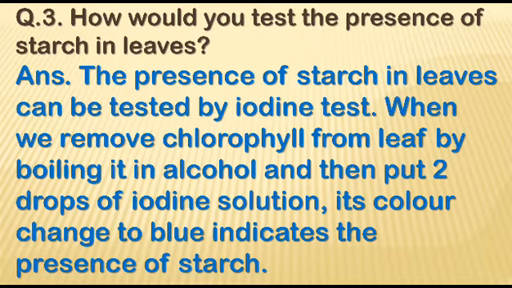Before doing the iodine test, we should remove the chlorophyll from the leaf. We can remove the chlorophyll by boiling the leaf in alcohol. Then if we put 2 drops of iodine solution on the decolorized leaf, its color changes to blue, which indicates the presence of starch in leaves.